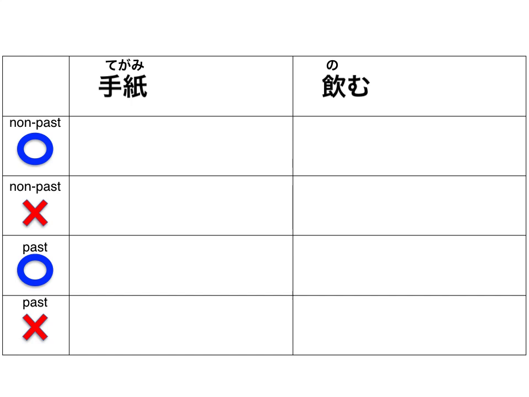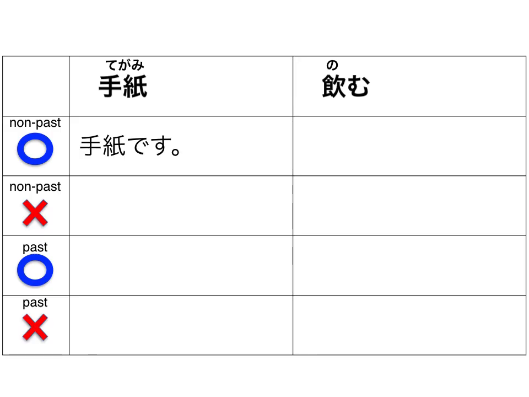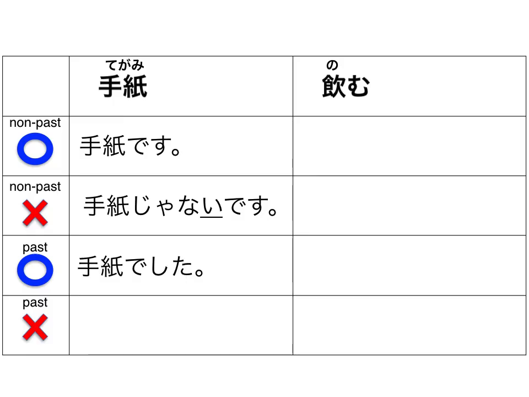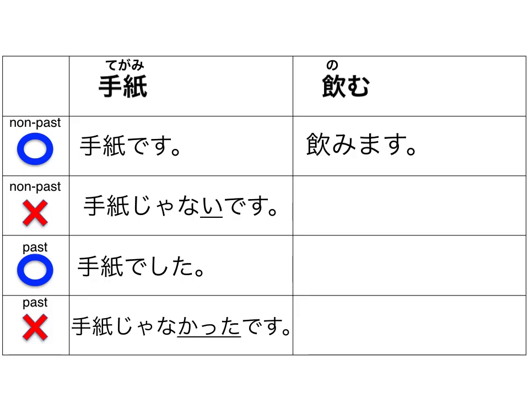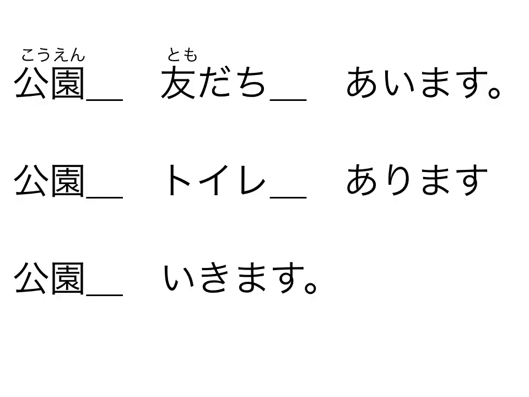present tense. Please pause. Think about how you conjugate. 手紙です。手紙じゃないです。手紙でした。手紙じゃなかったです。飲みます。飲みません。飲みました。飲みませんでした。Since we all know the verbs, let's review particles.